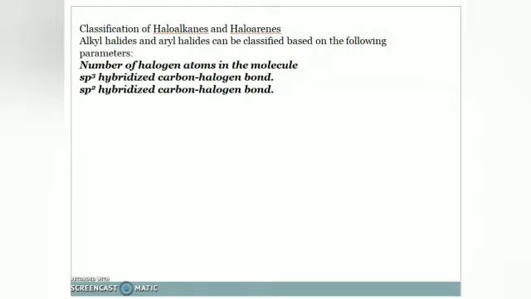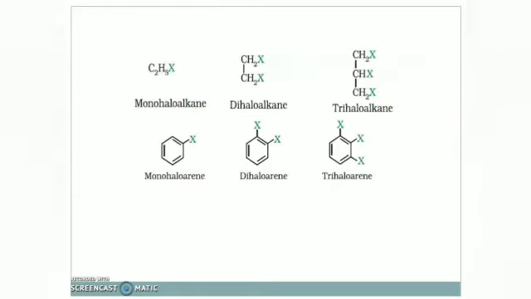First we'll discuss haloalkanes. In haloalkanes, if one hydrogen is replaced by one halogen atom, if there is only one halogen atom attached to the alkane group, we can call them monohaloalkanes.